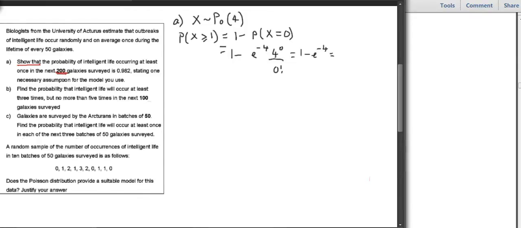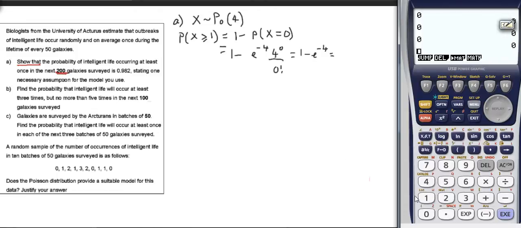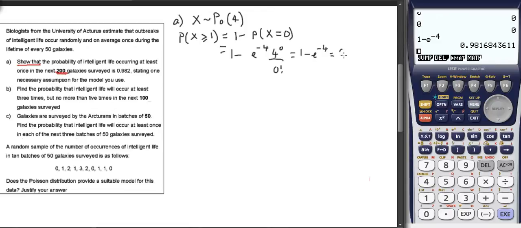And that should give me the answer I want, so I'm just going to check that. 1 minus e to the negative 4. And indeed it gives us 0.98168, which is 0.982 as required.